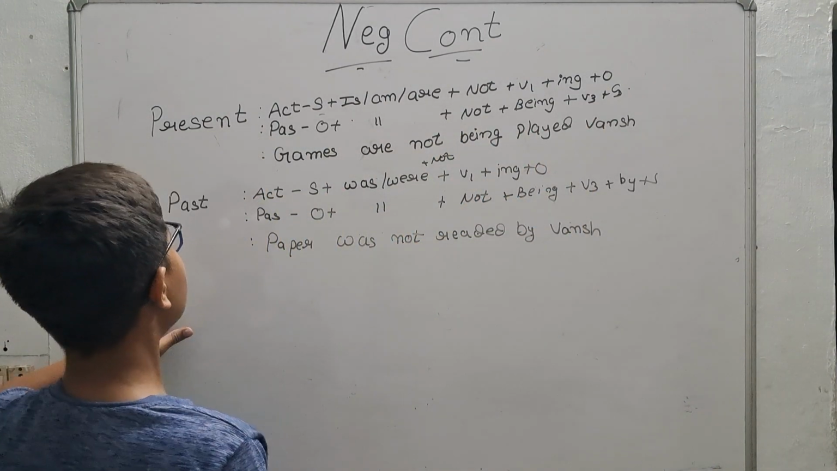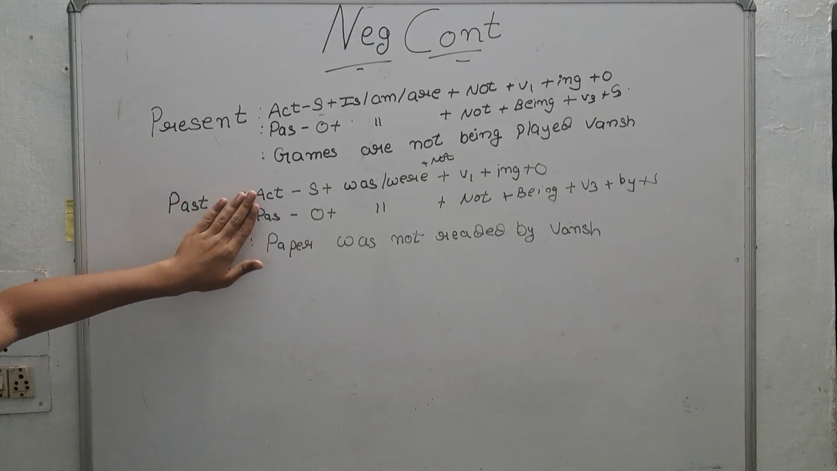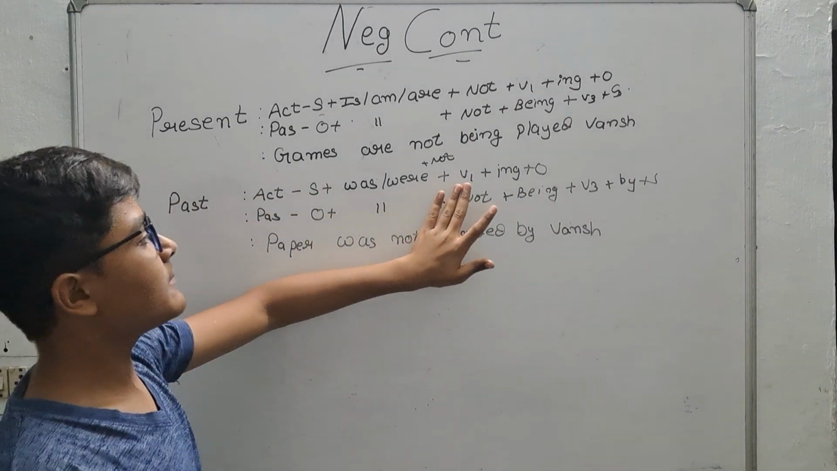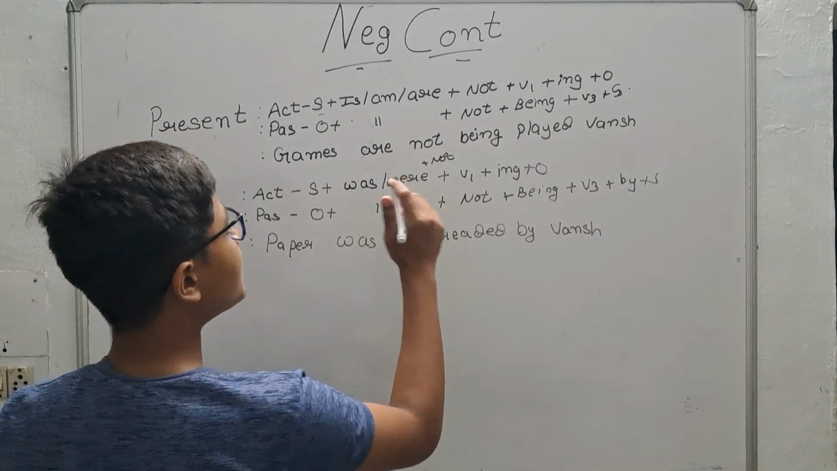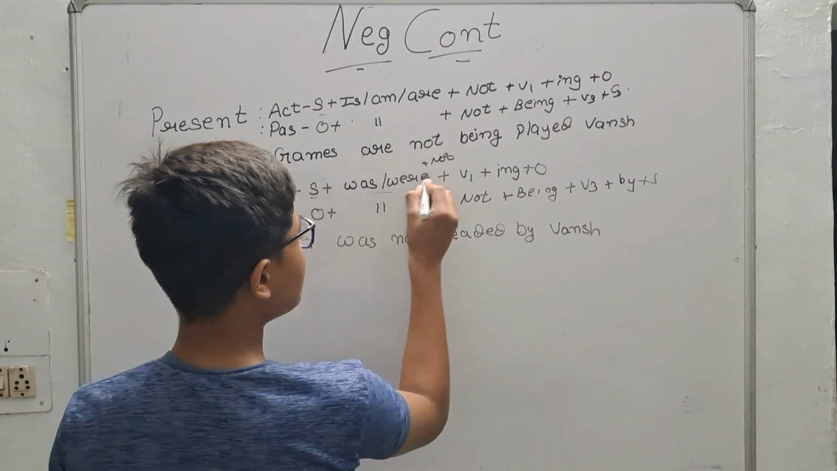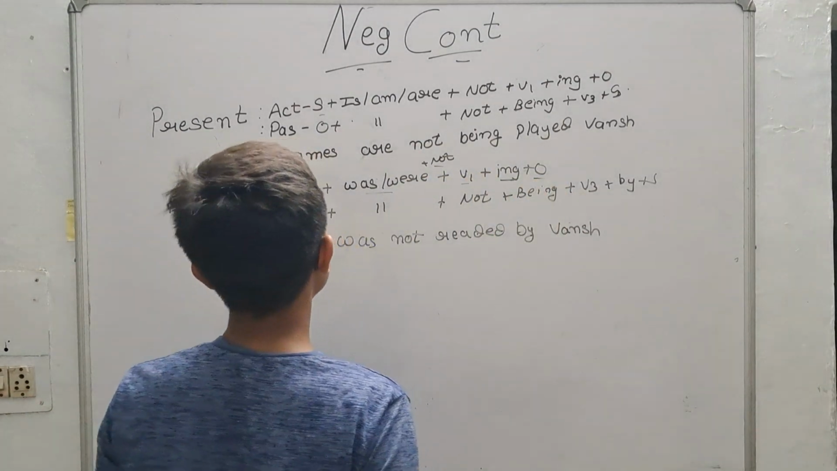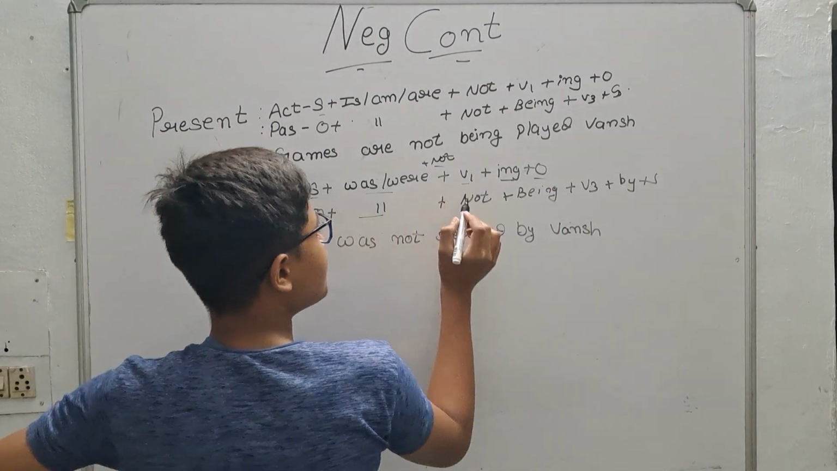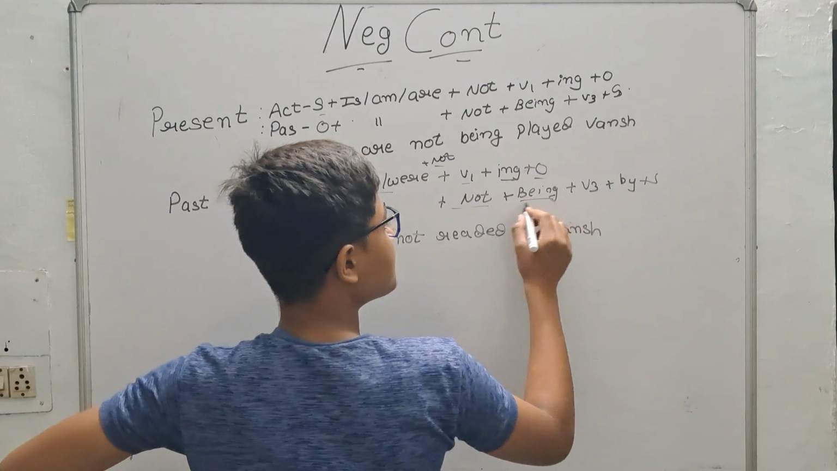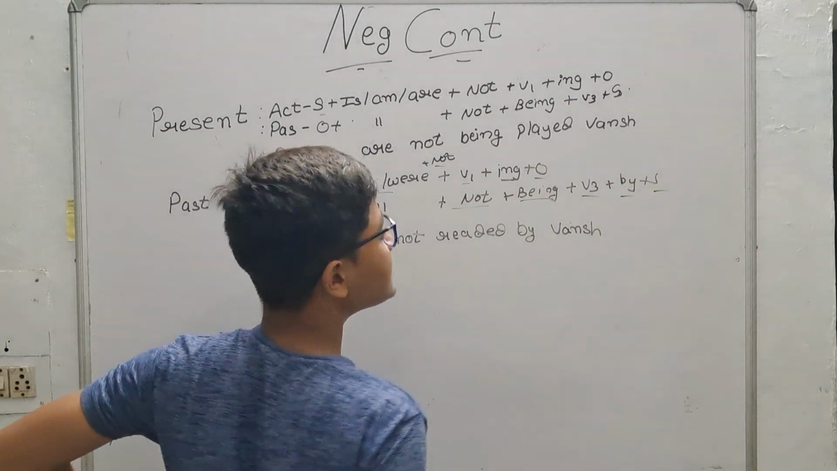Okay, so let's see past tense, active voice and passive voice. In active voice, subject plus was/were plus v1 plus ing plus object, and here I have added not. So subject plus was/were plus not plus v1 plus ing plus object. So let's see its passive voice. Object plus was/were plus not plus being plus v3 plus by plus subject.